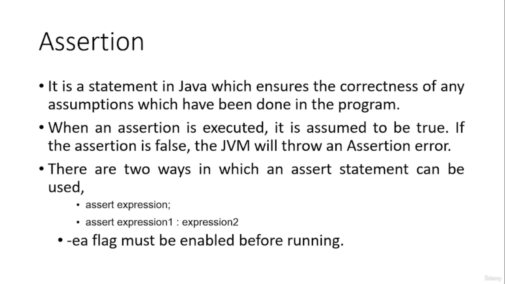So if you are running your program in the Eclipse IDE, you have to provide the virtual machine arguments while running the particular program. You have to right click, go to Run As Java Application, and specify the virtual machine argument as hyphen ea, in order for assertions to work. So we will see the practical for this program now.